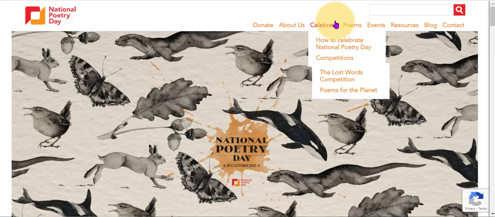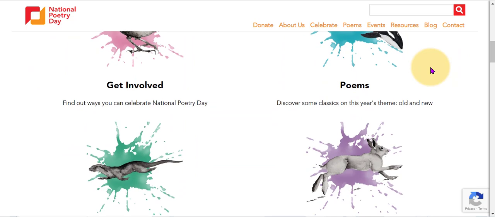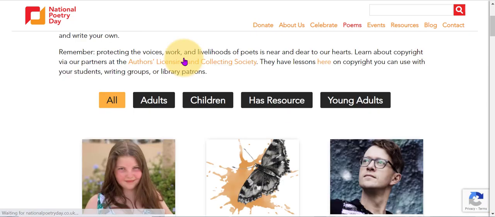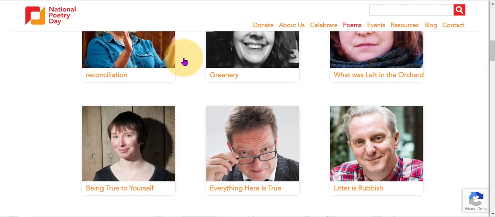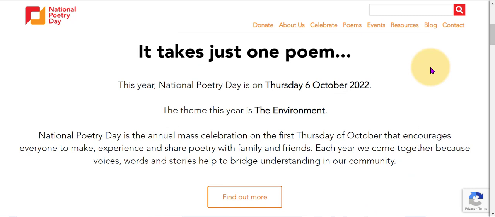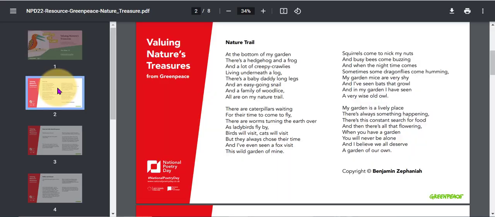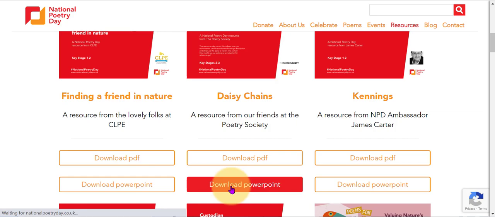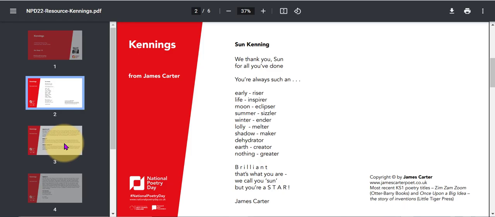Since 1994, National Poetry Day has engaged millions of people around the UK with poetry through a range of live events and web-based activities. Each year, the day is given a new theme in order to highlight particular poets and styles of poetry. This year, National Poetry Day's theme is the environment. The National Poetry Day website has a range of resources for schools, including toolkits and lesson plans and activities for Key Stage 1 and 2 that are free to download and are all related to the theme of this year.